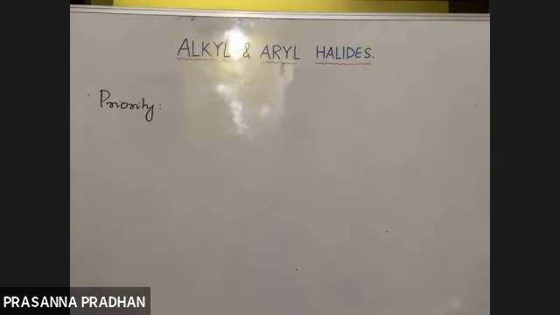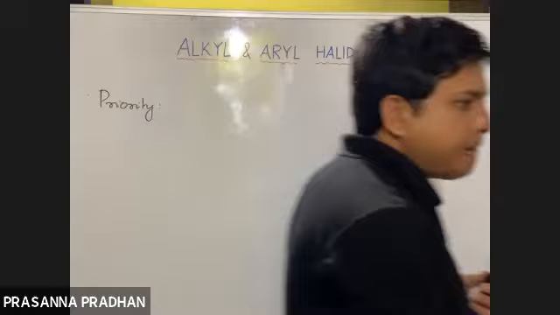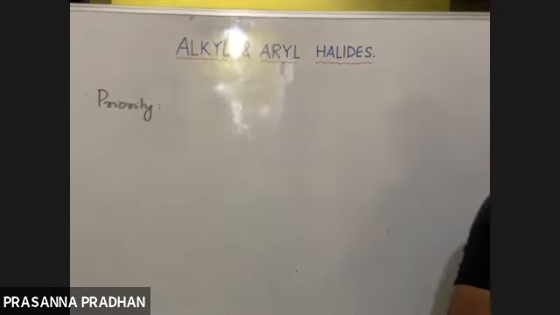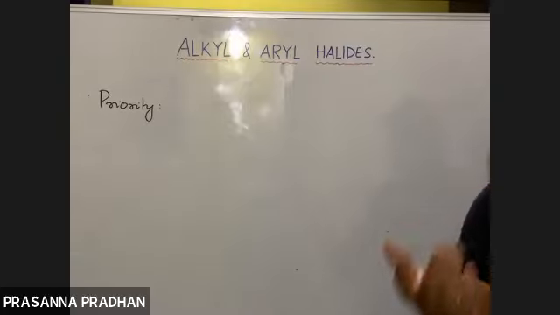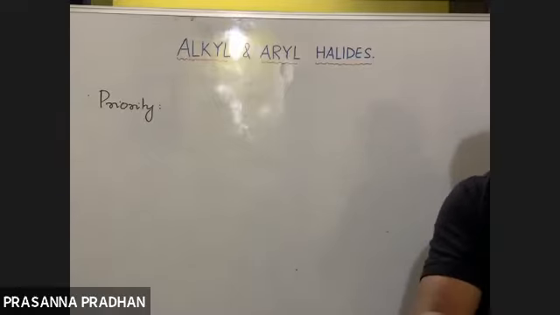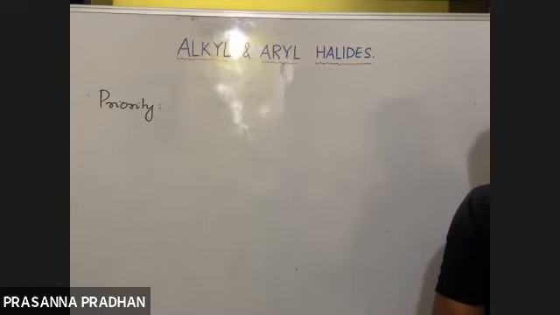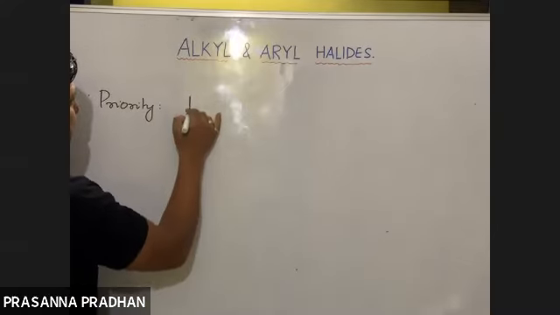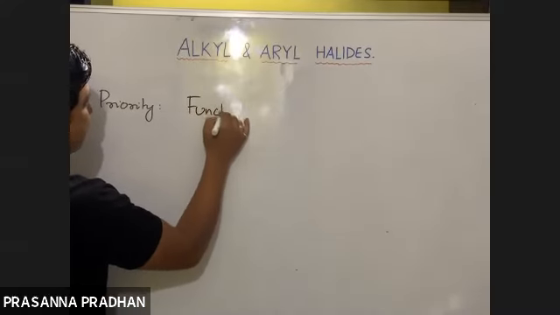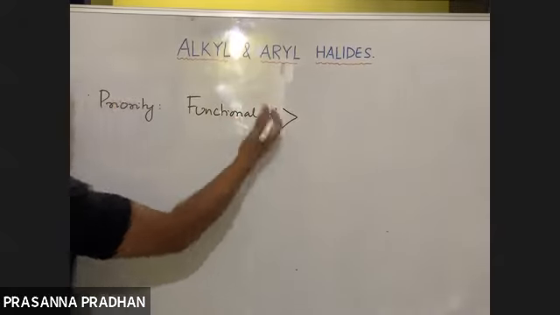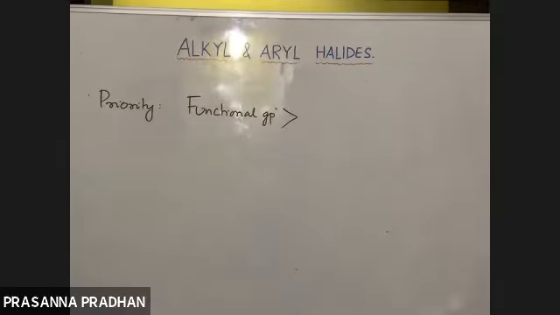Priority means, say, if in a compound we have a substituent, a functional group, and a double bond, all three present, where will we start the numbering from? Which one will we give priority to? The order of giving priority is, number one priority is given to the functional group. If it is present, the functional group should get the lowest number while numbering.